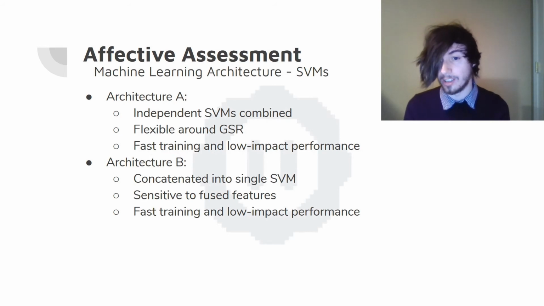Architecture B was created with the intent to skip the sensor fusion idea entirely and directly append our GSR data to our face data. Finally, PCA was used to shrink our feature space for both model architectures. These models were combined with traditional feature extraction methods, including utilizing 128 pixel anchors and histogram of oriented gradients.